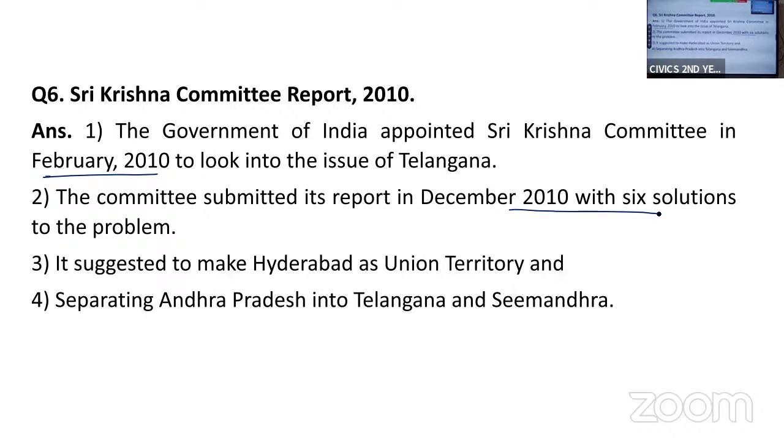One suggestion was that Hyderabad should be made a union territory, and another suggestion was to separate Andhra Pradesh into Telangana and Seemandhra. These were the suggestions given by the Sri Krishna Committee.